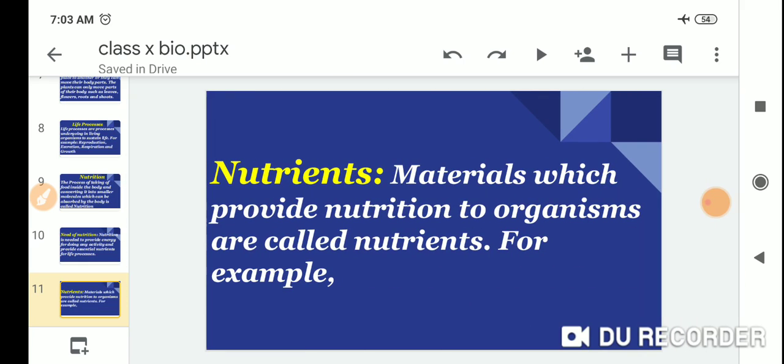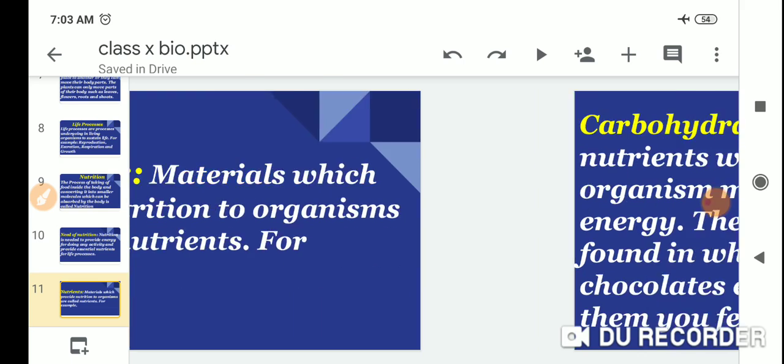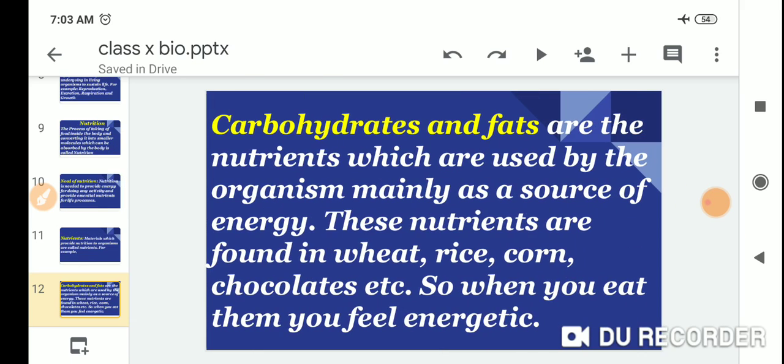Nutrients. Materials which provide nutrition to an organism are called nutrients. For example, carbohydrates and fats are the nutrients which are used by the organism mainly as sources of energy.